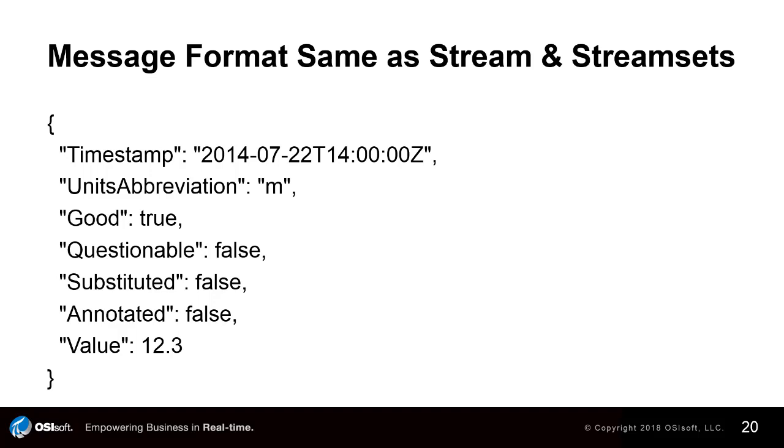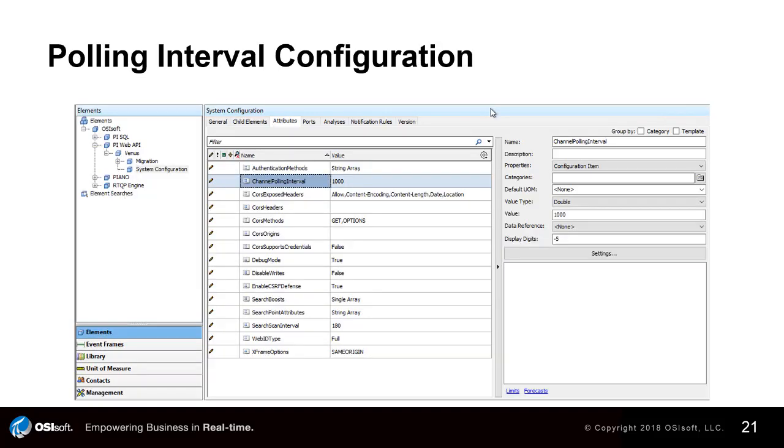The JSON messages containing all of the stream value changes will be in the same format as the getEnd endpoint for streams and streamset controllers. Channels have a polling interval which determines how often the PyWeb API sends these updates through the channel. This can be changed by the channel polling interval configuration attribute in the AF configuration database, which sets the number of milliseconds between polls. The default is once every second.